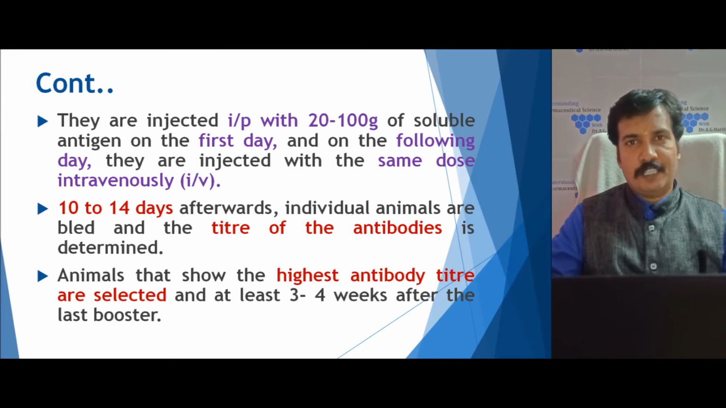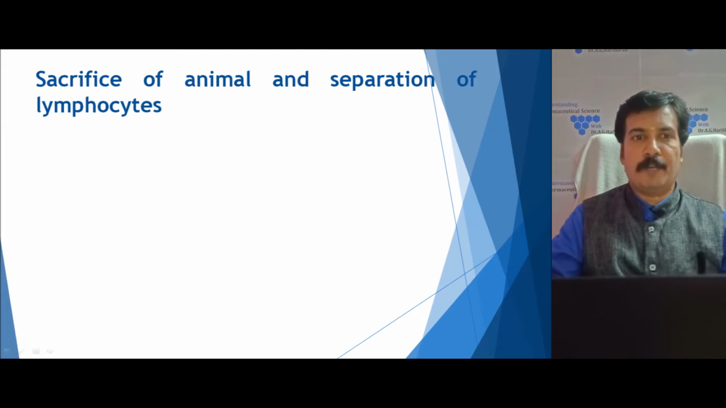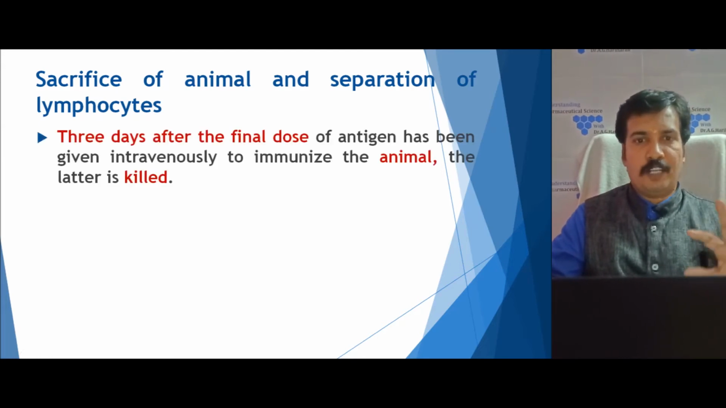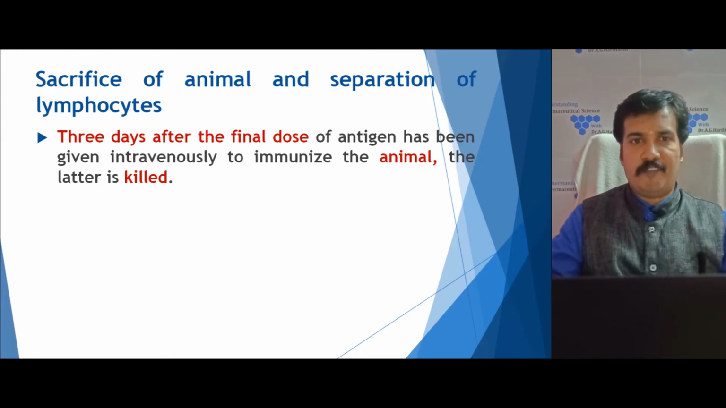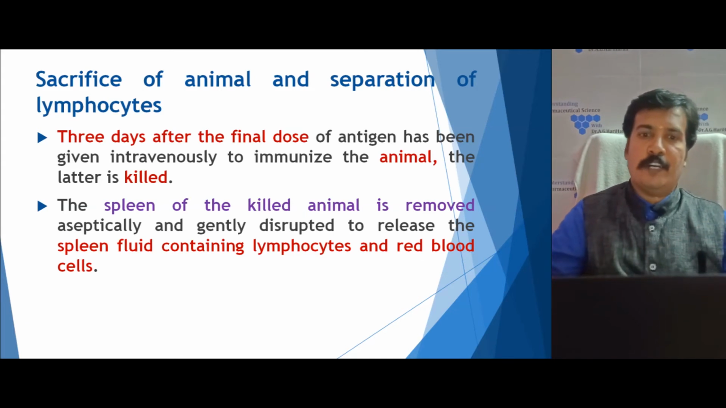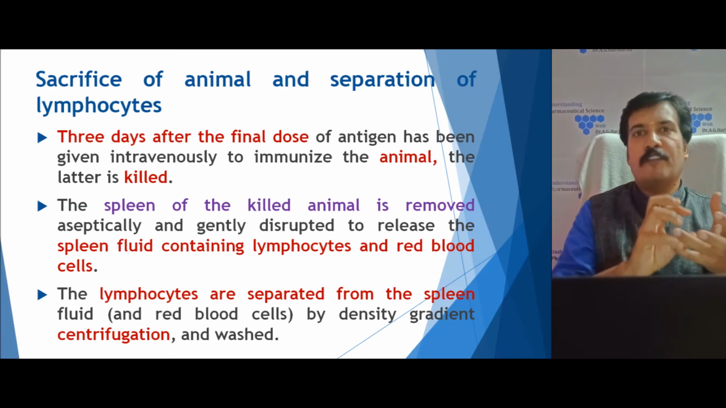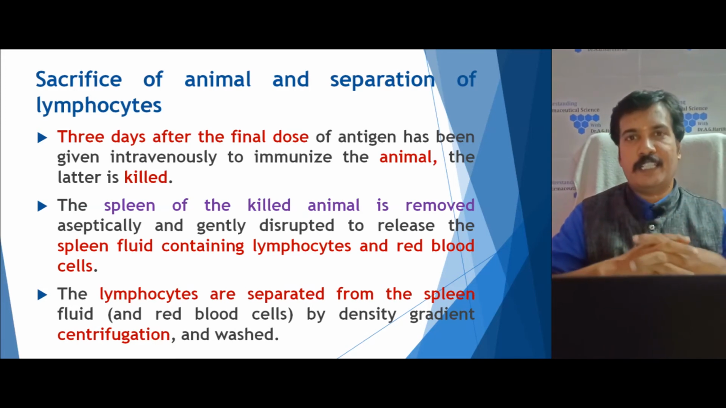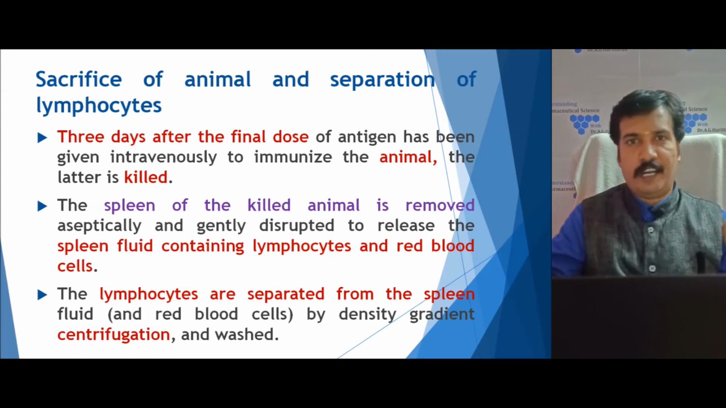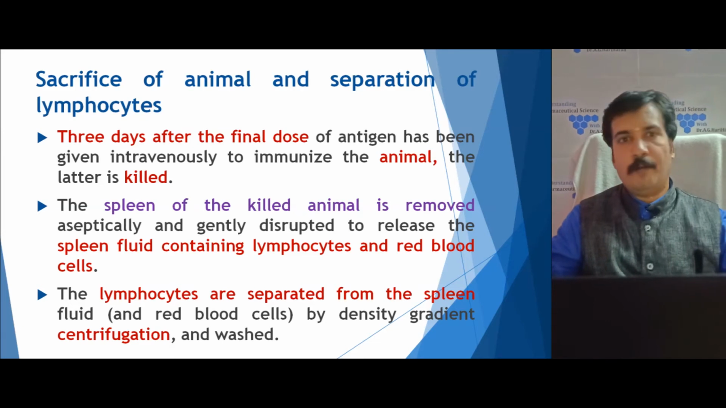Then, once it reaches a higher antibody titer value after the administration of the last booster dose, the next step is carried out, that is the sacrifice of the animal and the separation of the lymphocytes. After the final dose, the animal is sacrificed, then the spleen is isolated, and the lymphocytes are slowly drained out along with the red blood cells. Then the lymphocytes are isolated, purified, or separated through a gradient centrifugation technique. So now we have cell lines, and we also have B lymphocytes.